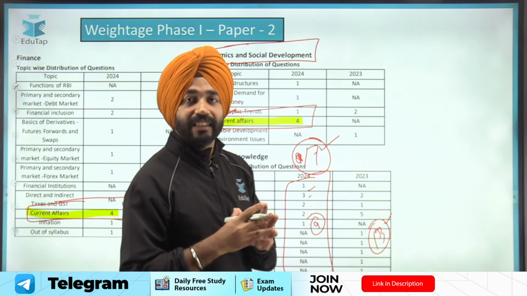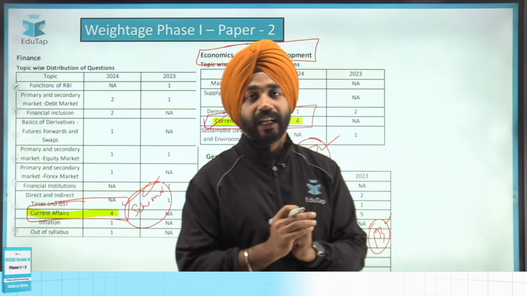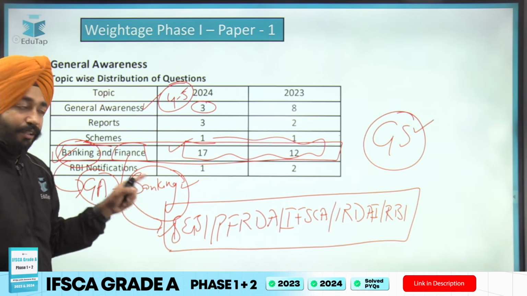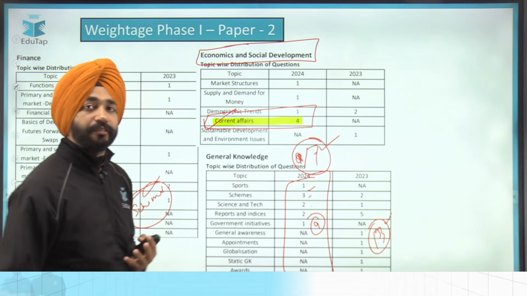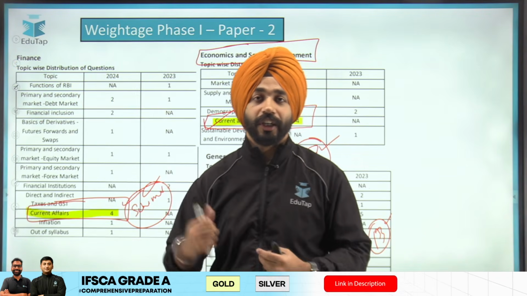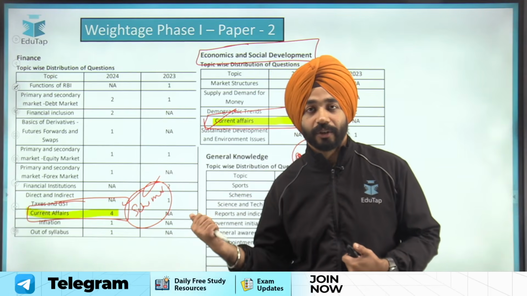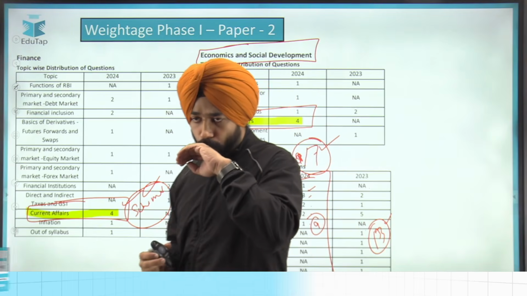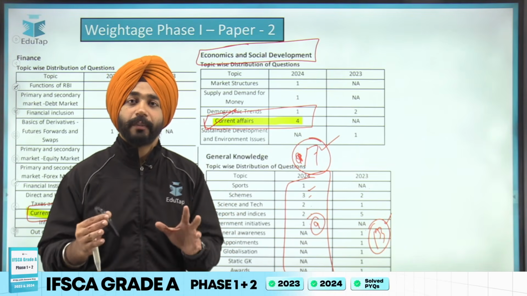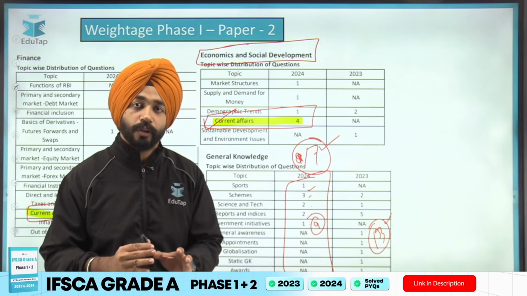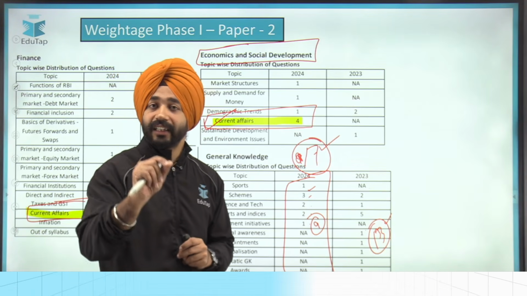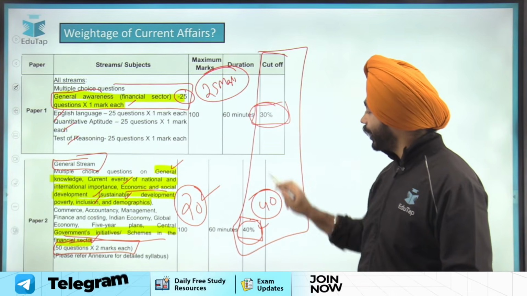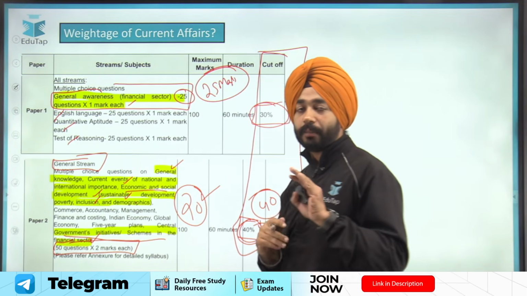Which tells us one thing, guys, that if you are preparing for IFSCA, do not just look at the first part, that is, do not just look at phase 1 paper 1. You should be reading current affairs for phase 1 paper 2 also, because there also current affairs are playing a very important role. Here, if I talk about 17 questions, almost 34 to 35% of the paper is coming from current affairs even in paper 2. So that says to a student that if you are targeting this examination for clearing the cutoff of both phase 1 paper 1 and phase 1 paper 2, current affairs can play an important role.